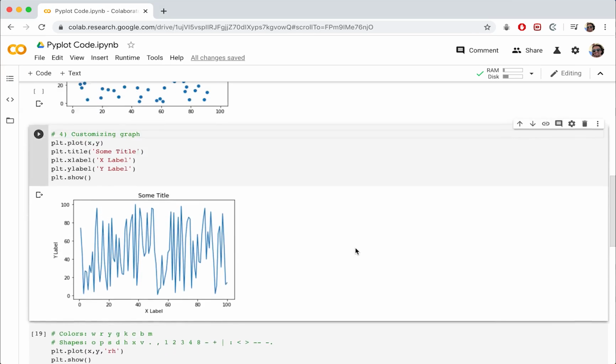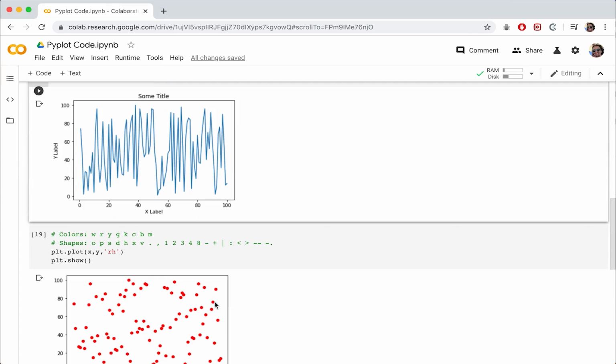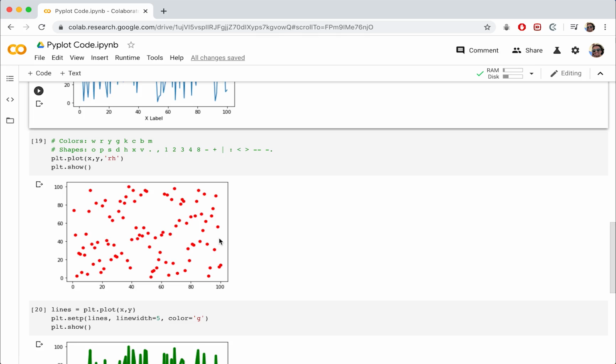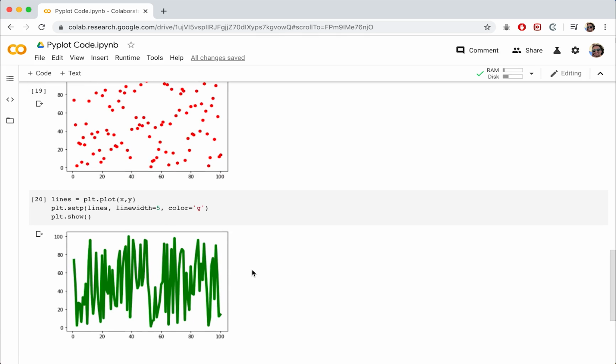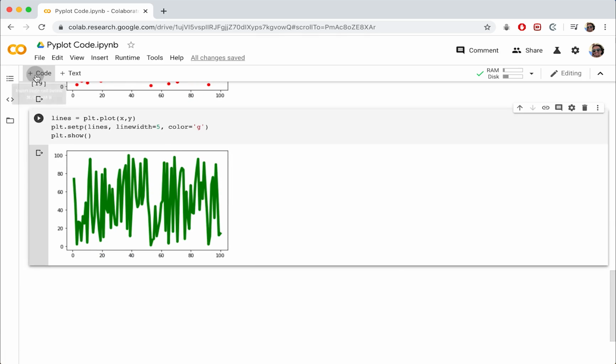Alright, last time we finished off with customizing our graph by adding title and axes. I know I said that we should always be adding title and axes, but just because these are tutorials and we're focusing on different topics, we're not going to bother doing that for the rest of our graphs, unless of course you really want to. So let's get started with a new cell here.